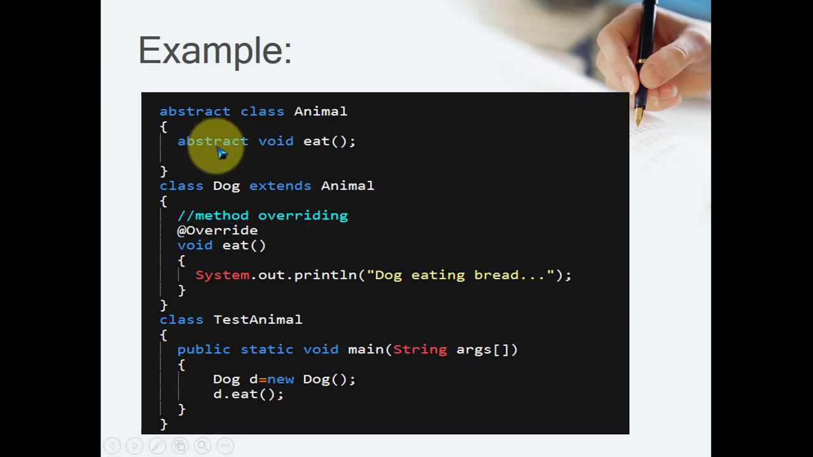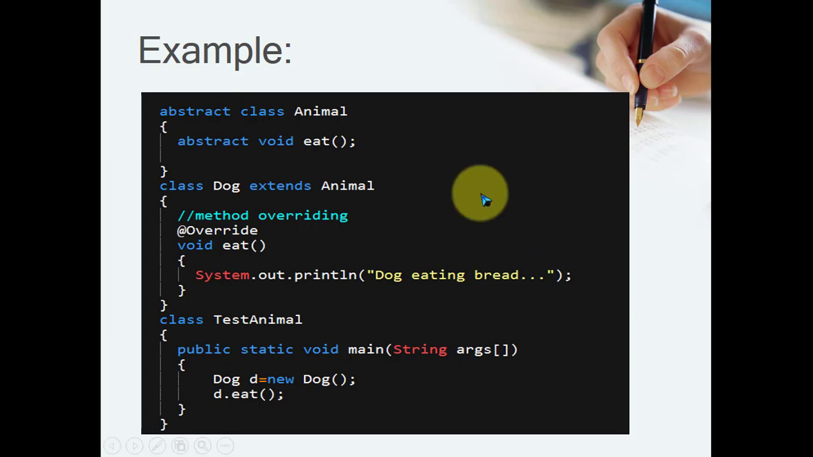and here one method is available, abstract void eat. Now there is no body available for this method eat. There are no curly brackets, it's just a declaration with a semicolon, and this method is declared as abstract. When this method is declared as abstract, that means this class automatically becomes abstract, and you have to add the abstract keyword here, otherwise it gives you an error.